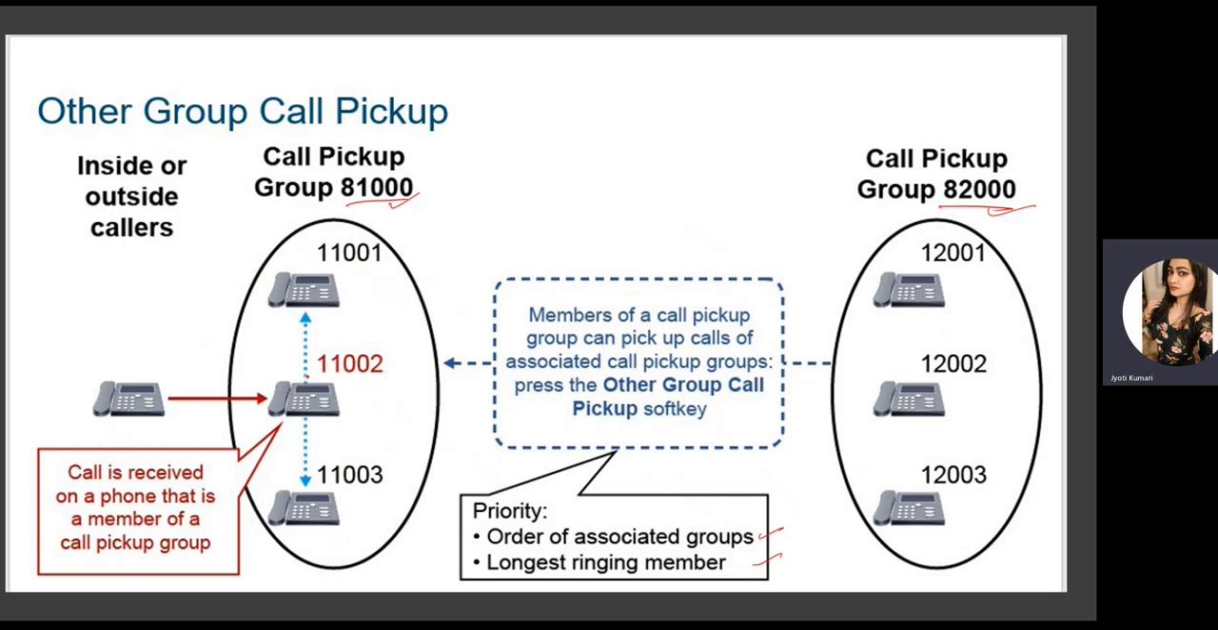Let's say I want to answer a call which is coming in on this phone in the sales department from any other user in the other department. I can do that as well by using the call pickup group number from that department or that group. In that case, if more than one call is coming in at the same time, the priority will be the order of associated groups and longest ringing member again.